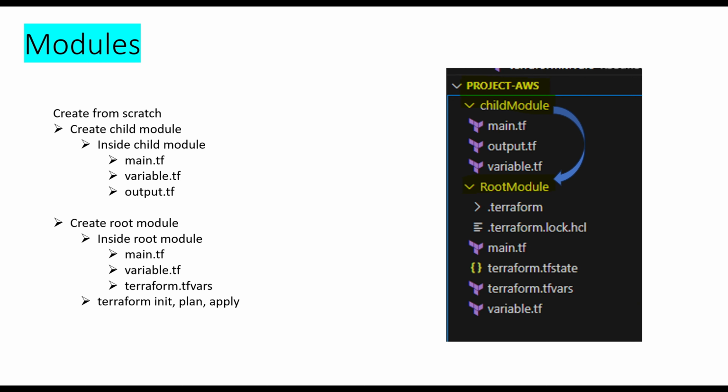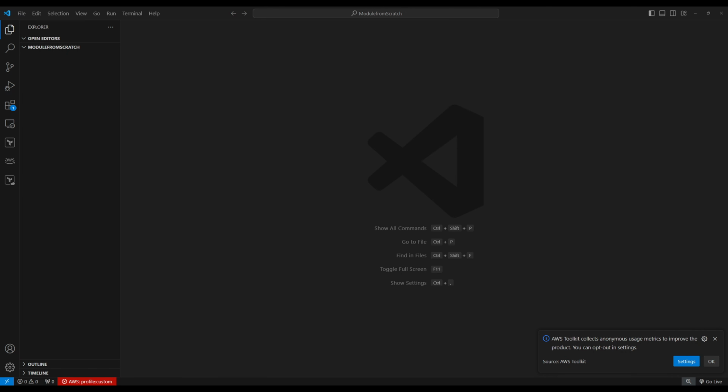Here we are going to create our own module from scratch and use it. We are going to create a child module and access that child module in the root modules. So let's go to Visual Studio Code and do this demo. Okay, I'm on my Visual Studio Code. Let's create a folder. This is a child module.